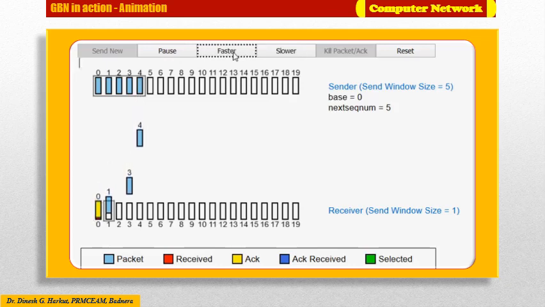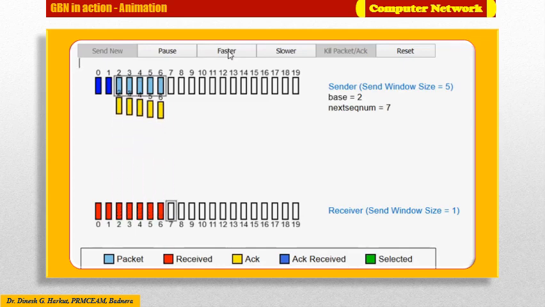So during transmission, packets 0, 1, 3, 4 were received, but since packets 0 and 1 are in order, they are sent to the upper layer, and packets 3 and 4, though received successfully, are not acknowledged. As you know, in GBN there is no buffer as such at the receiver end. So all the subsequent packets after packet number 2, that is 3, 4, 5, 6, were received successfully but not acknowledged, and we need to retransmit all those packets.